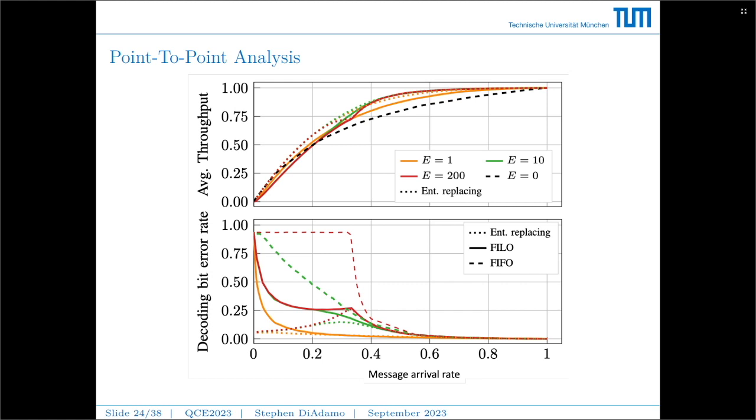What we see is even with 10 units of entanglement, we do even better than with 200 units of entanglement, especially with this quality of memory. So by increasing the quality of memory, maybe we can see significant improvement with E equals 200. But when we have noisy quantum memories, which is expected for the near future, using only few units of entanglement can actually be used to surpass the non-assisted rate seen in the black dashed line.